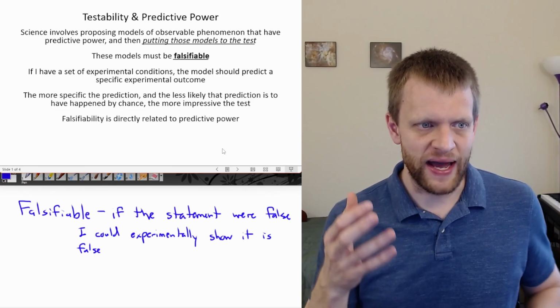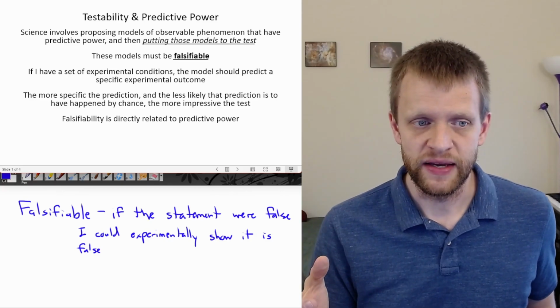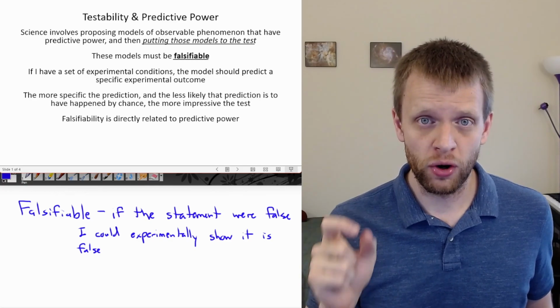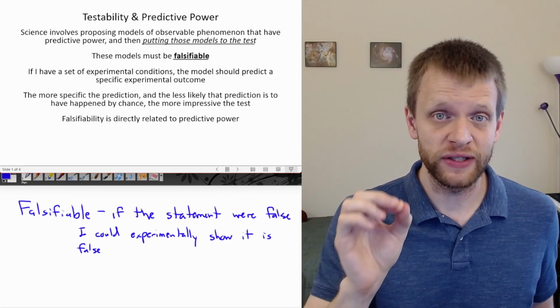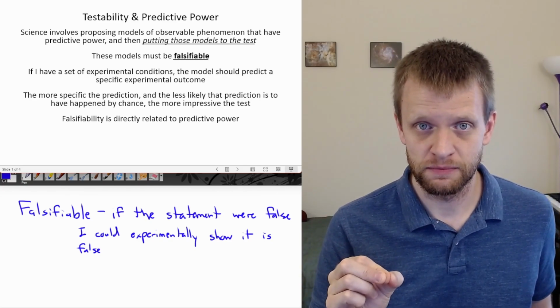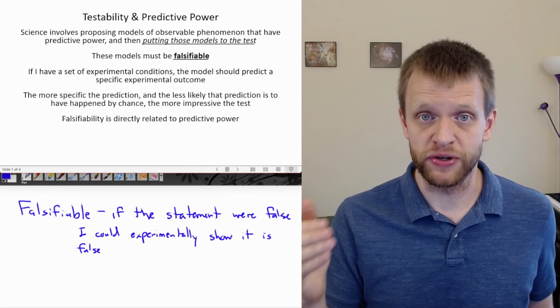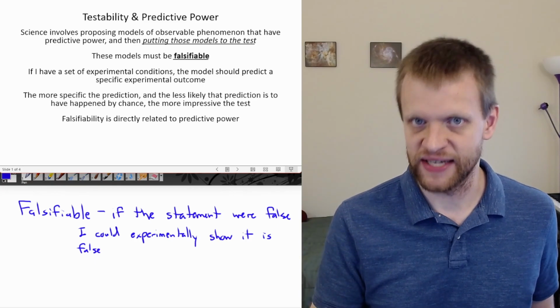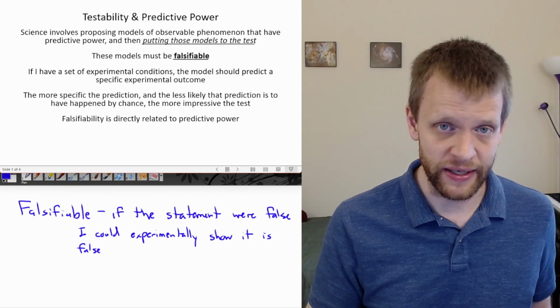So I want to talk about how falsifiability is directly related to predictive power. The more I potentially could falsify this model, the better the predictive power of that model is going to be, assuming that it is passing the tests that we are applying to that particular model.